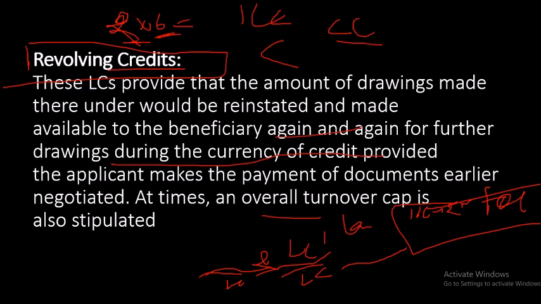And the applicant makes the payment of documents earlier negotiated. The applicant is the one who starts the LC, no? So if all the time he is making the payment, all the time they are negotiating and getting money from the applicant, that is called revolving credit.